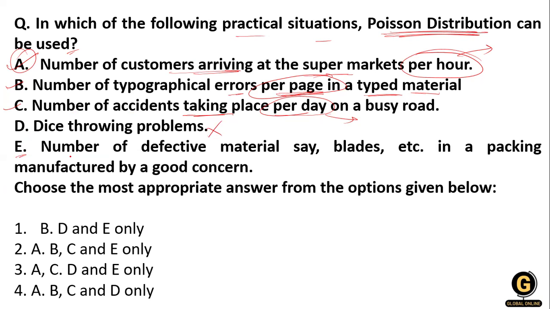Clear? Now option E, the number of defective materials, like blades, etc., packed and manufactured by a good concern. The number of defects in blade manufacturing has a very small occurrence. That's why this is also a Poisson distribution.